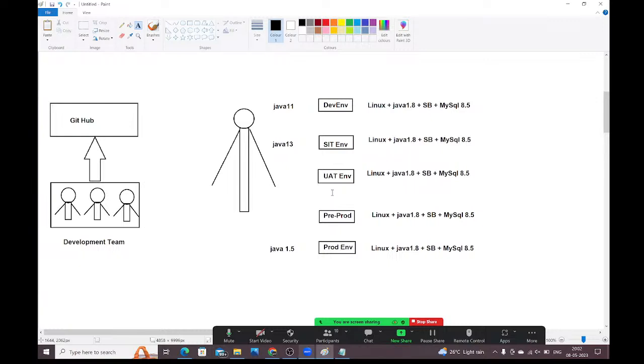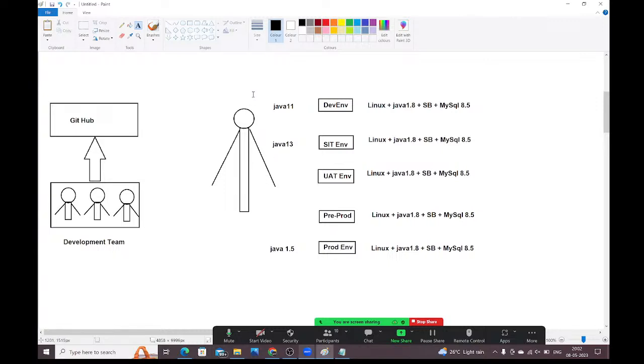A Docker image is nothing but what? A package, guys. It contains application code, software, dependencies, libraries, the entire configuration, packaged as a Docker image.